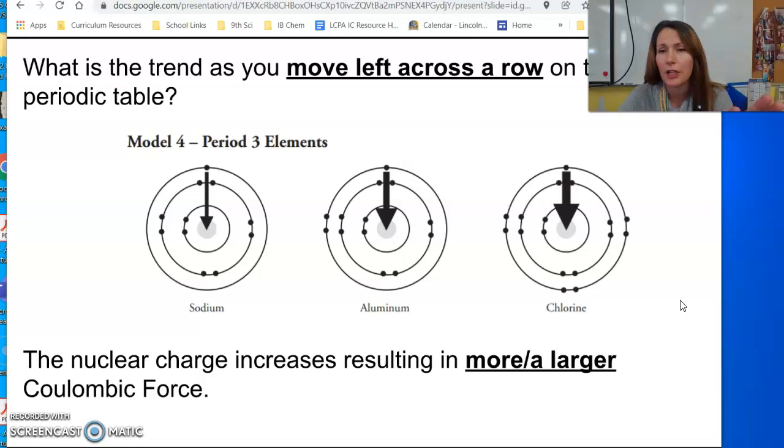These concepts, the relationship between distance, charge, and force, are going to help us explain different properties of elements that we'll get to in class next, or in the POGO activity. So we're talking about those relationships. You're either talking about the distance as you go down a column, or you're talking about nuclear charge as you go from left to right across the periodic table.